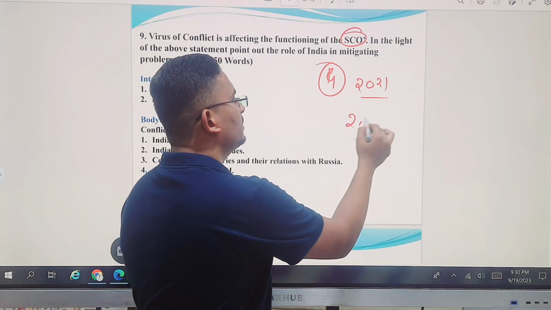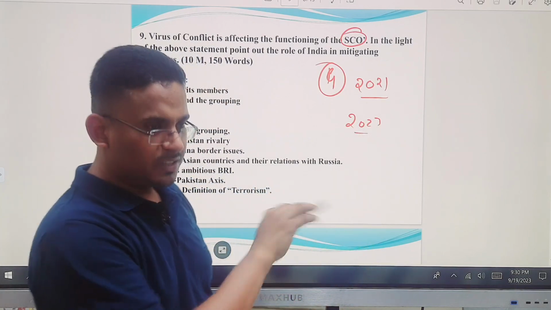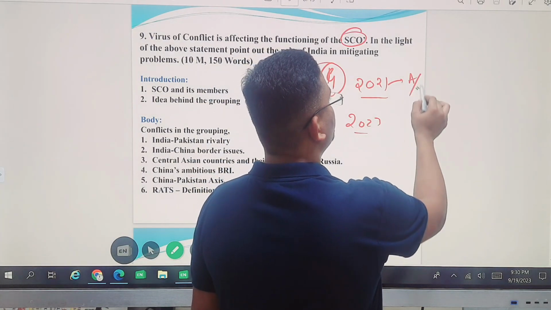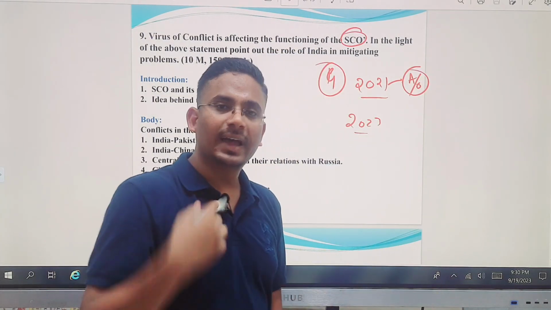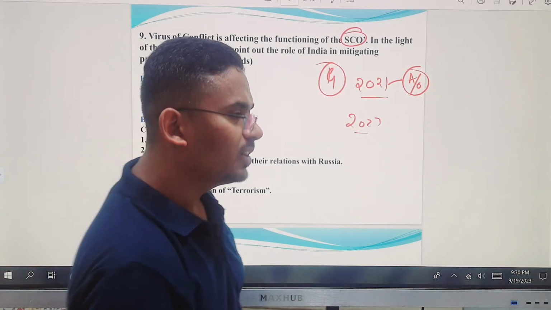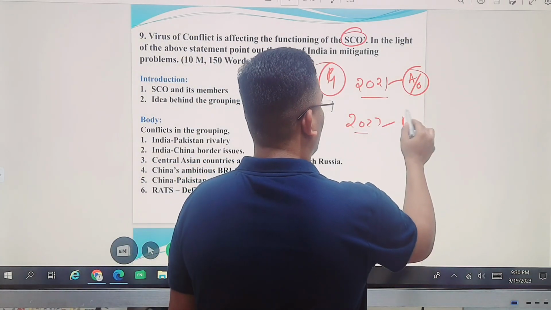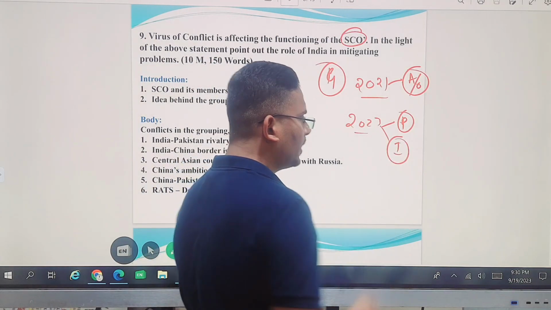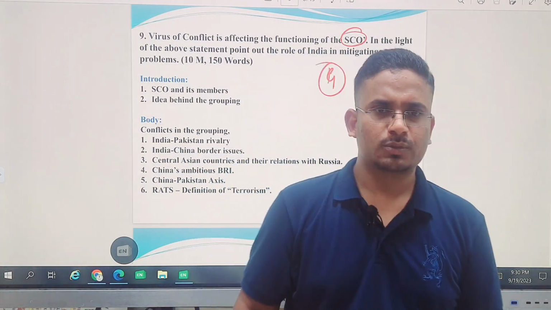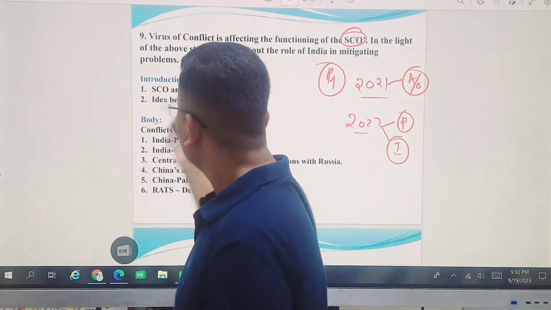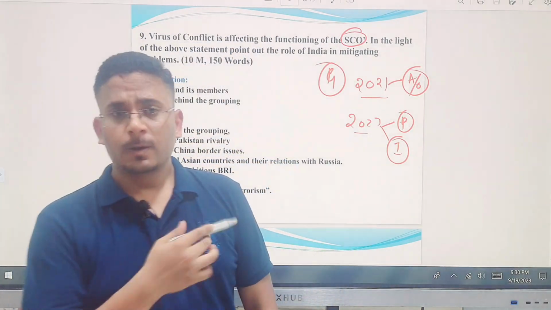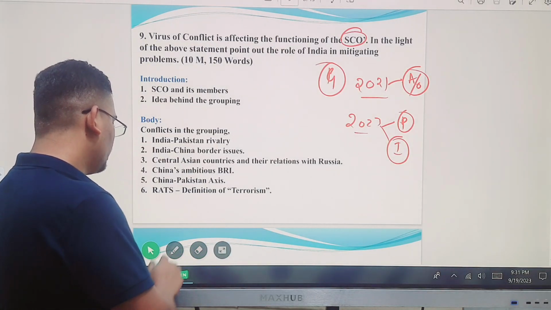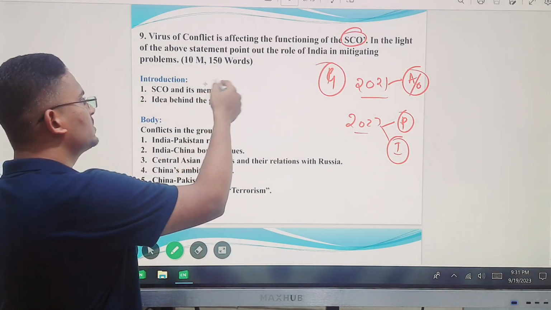So in both 2023 and 2021 the question was from SCO, but in 2021 the question was on the aims and objectives of SCO and how it helps India. In 2023 they are asking what the problems and conflicts in SCO are, and what role India can play in order to solve those conflicts.